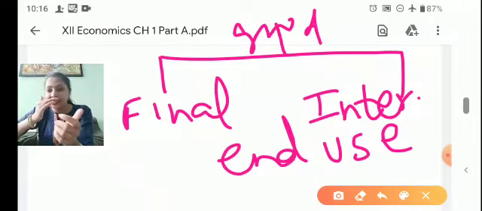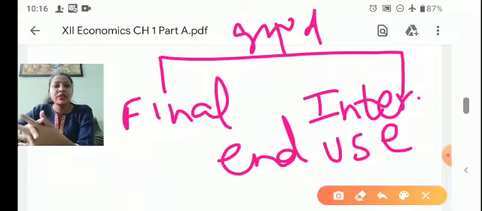For example, let's take an example. For example, car. So car, if a person is purchasing a car for personal purpose, then it is a final good. But if the same car is used by the producer for the taxi purpose, then it is called intermediate goods. Second example we can take of sugar.